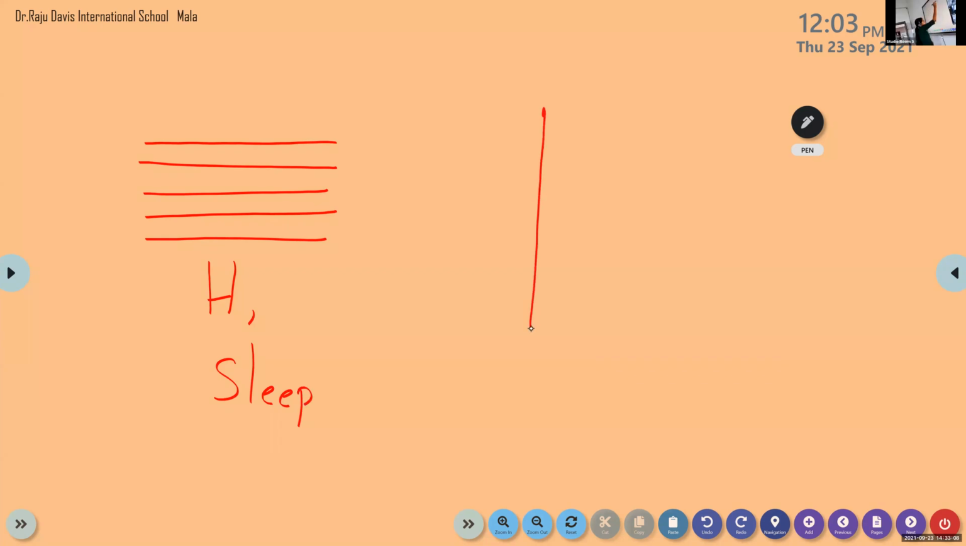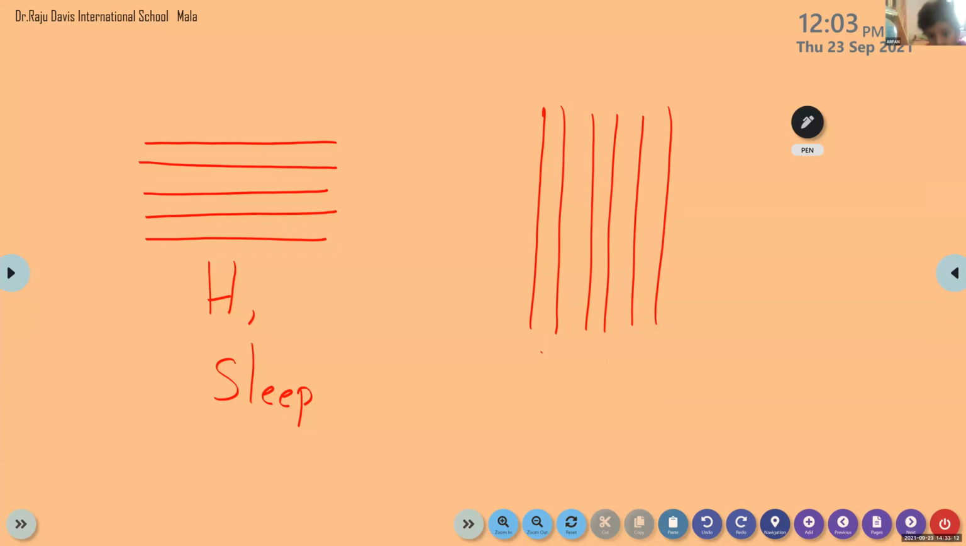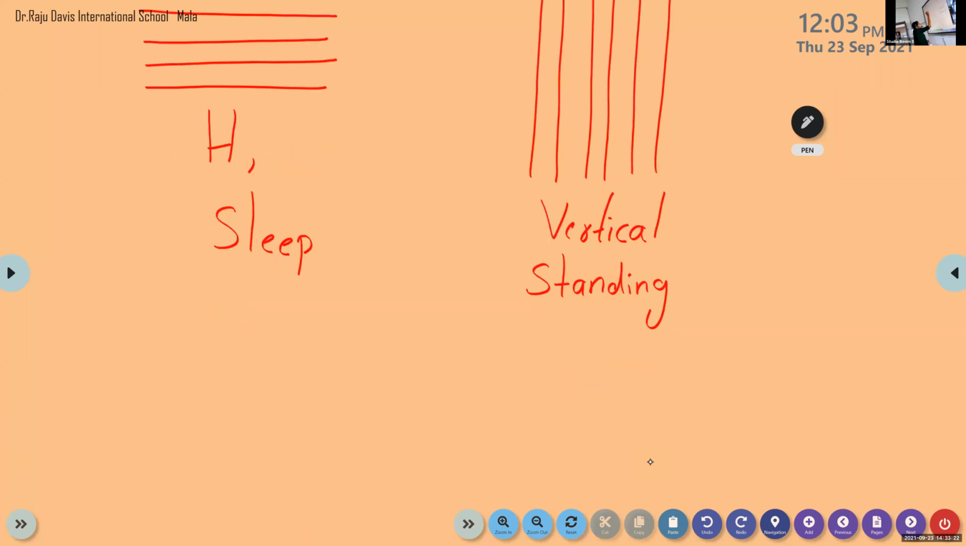And these lines, Anselin, please look. These lines are called vertical lines. They are also called standing lines. And the horizontal lines are called latitudes. These vertical lines are called longitudes.